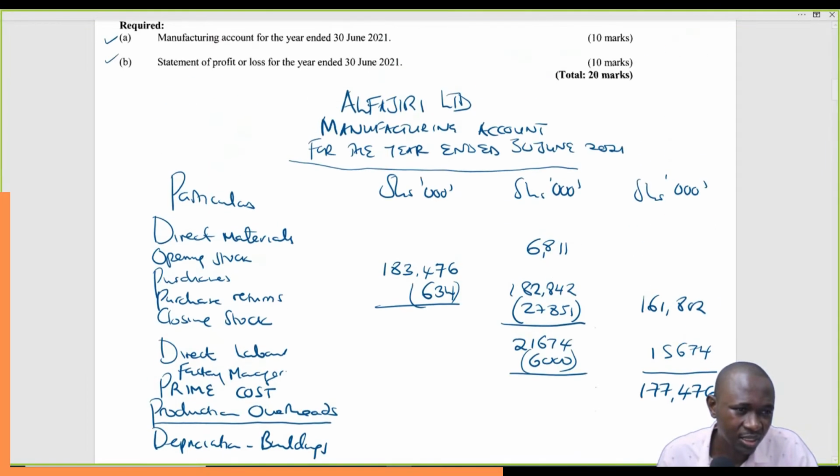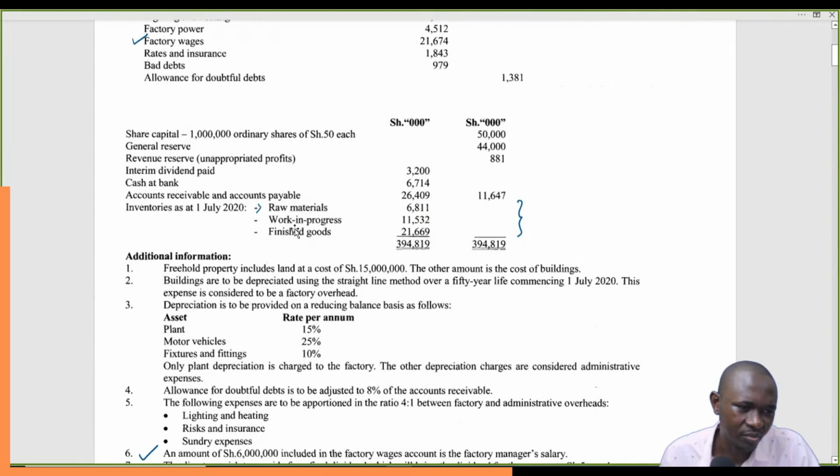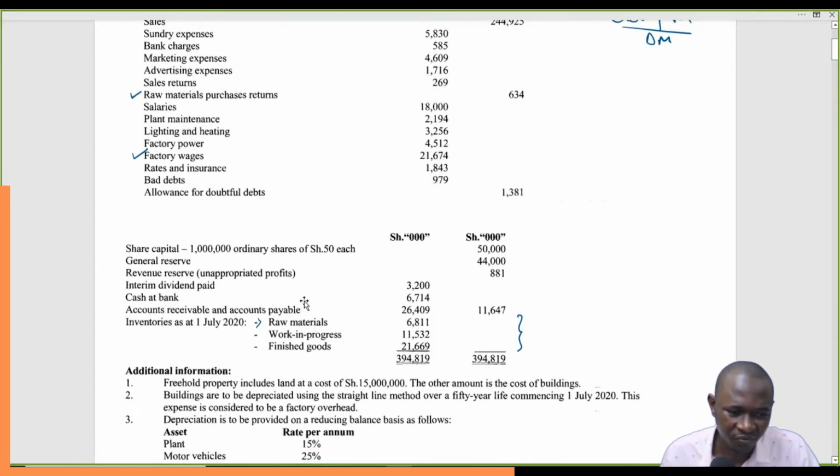Depreciation on buildings. So what are they saying? That buildings are to be depreciated using straight line method over a 50-year life commencing 1st July 2020. So this is straight line, so we'll just divide by 50. The cost of the buildings, divide by 50, and we get the annual depreciation. Then that is what we are going to charge to the factory overhead, because they have said this expense is considered to be a factory overhead.